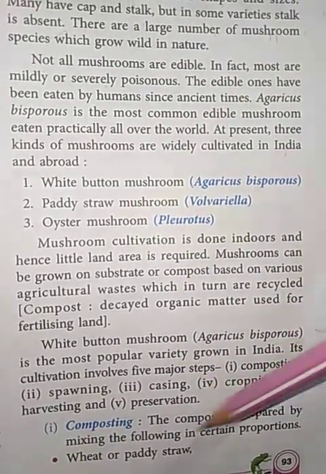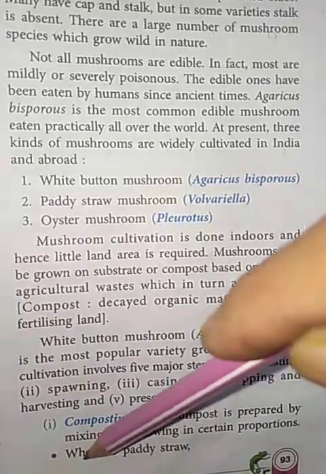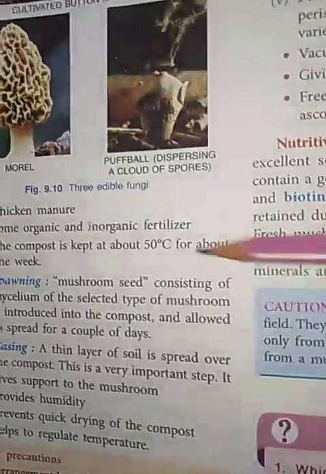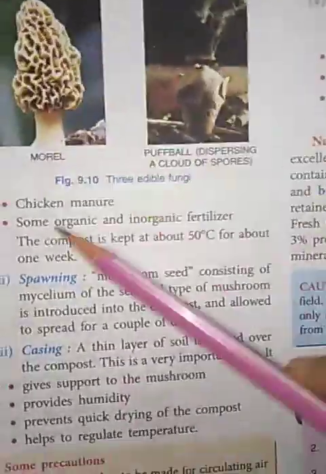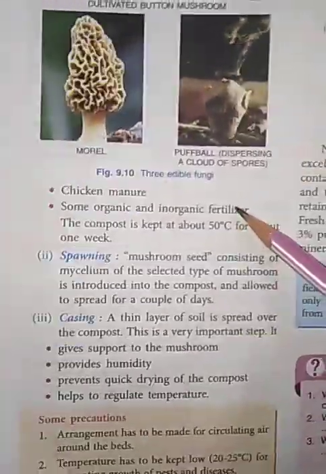Compost is prepared by mixing wheat or paddy straw, then chicken manure, then some organic and inorganic fertilizers.